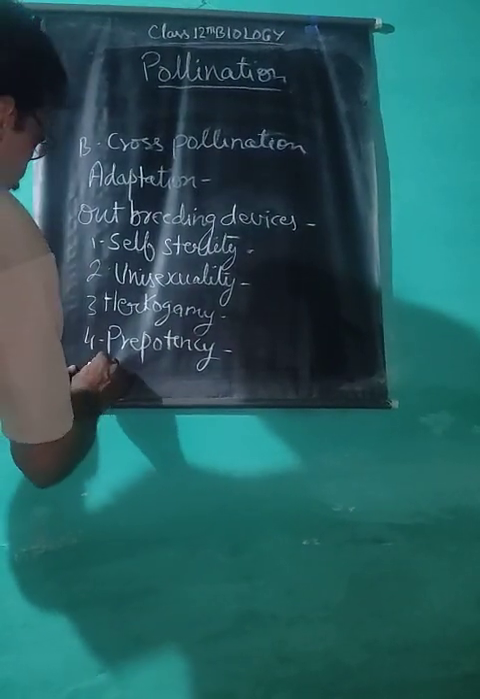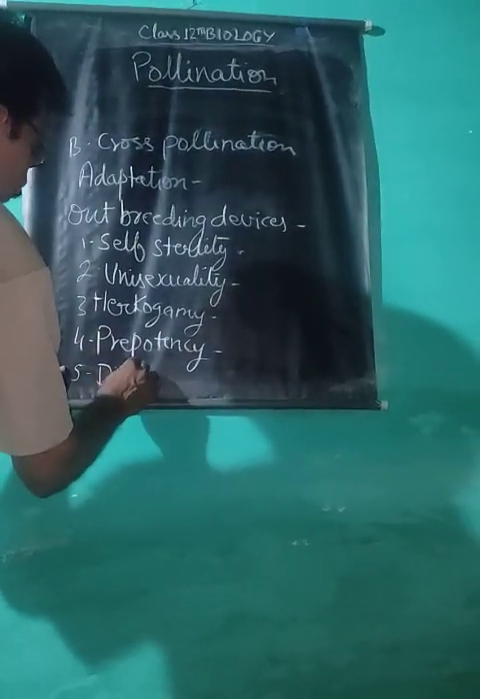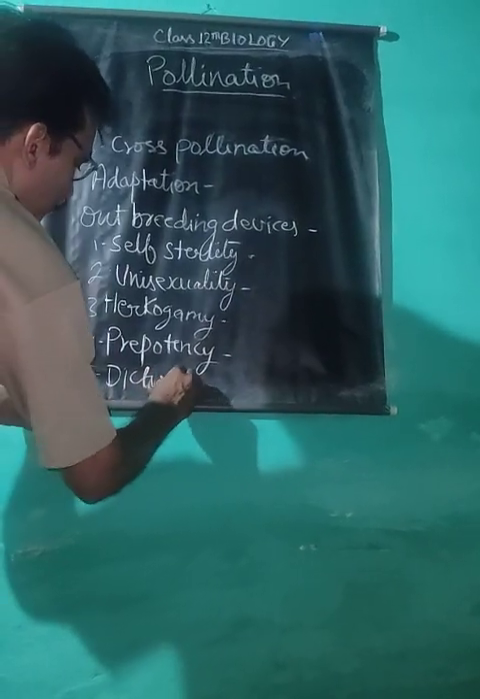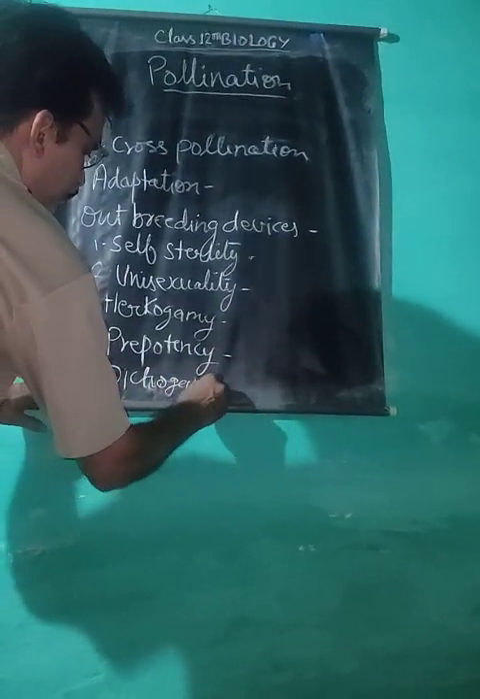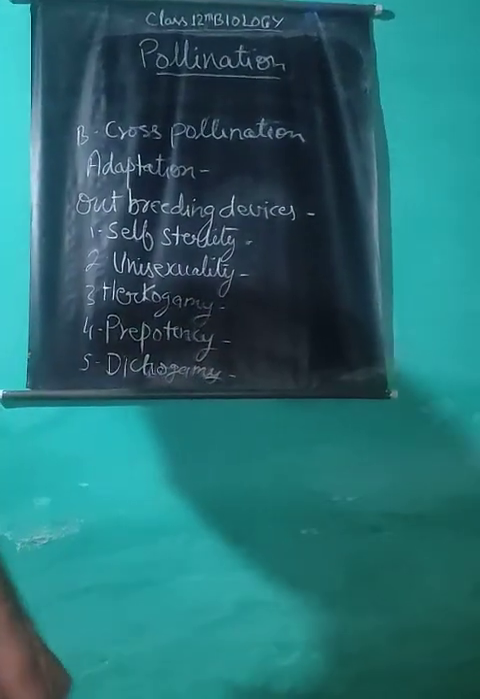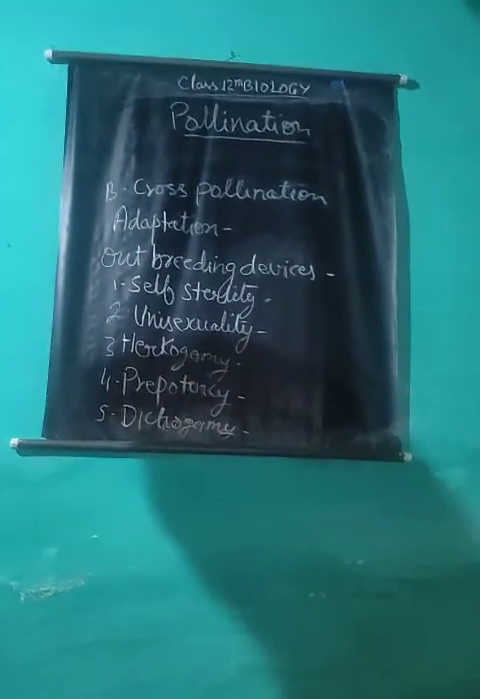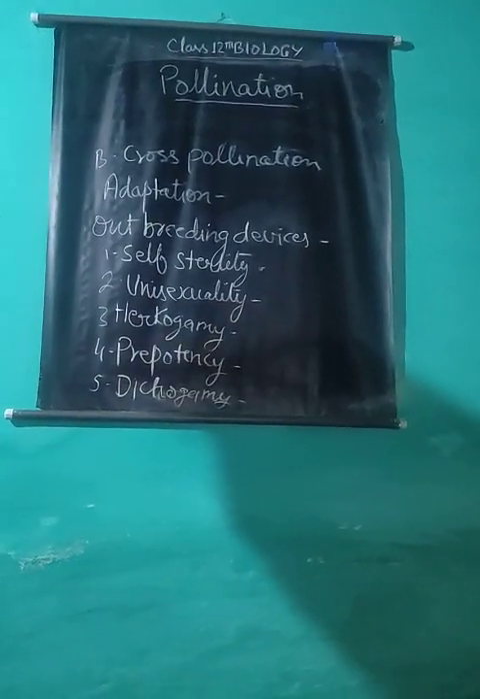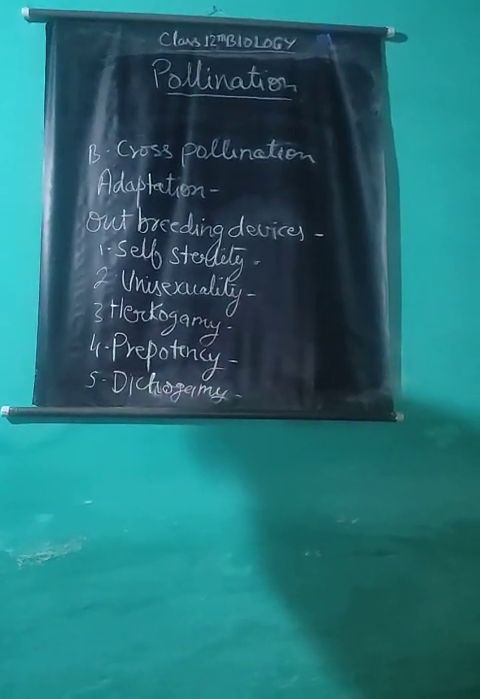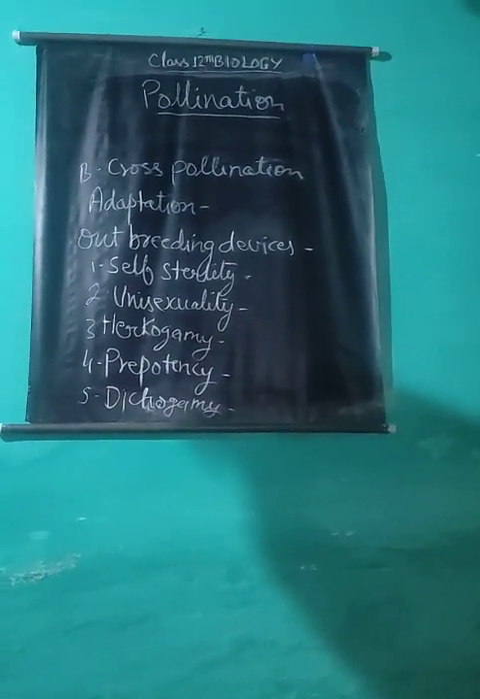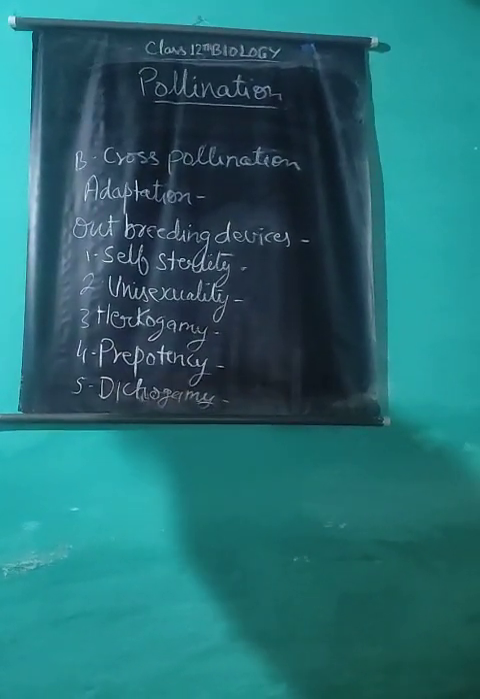Dichogamy. This is the condition in which the two reproductive organs of a bisexual flower, that is stamens and carpels, show their maturity at different times. This may be of two types.